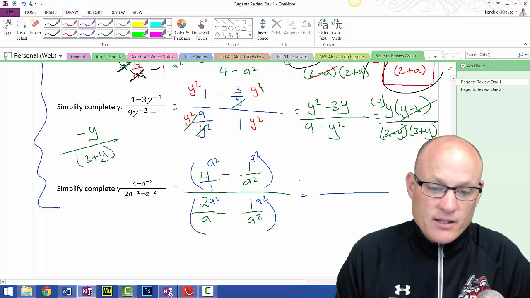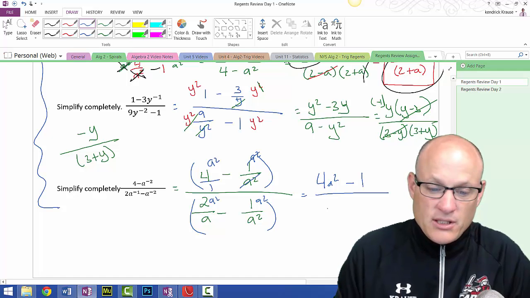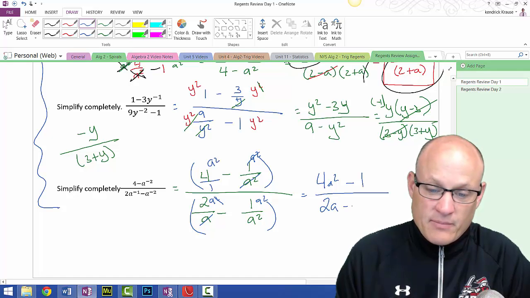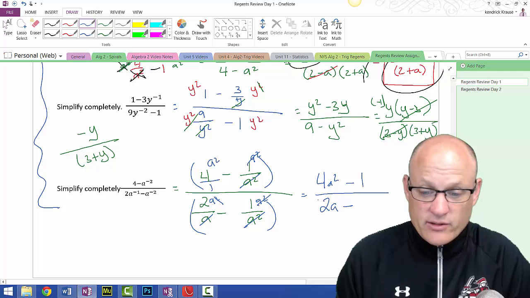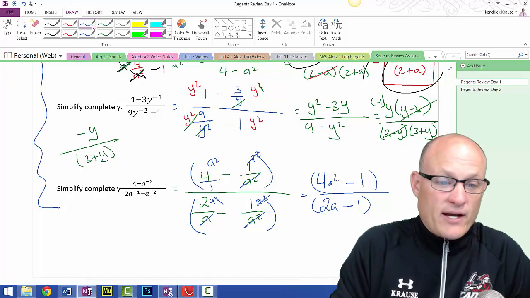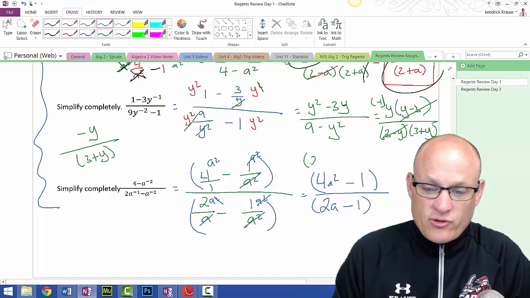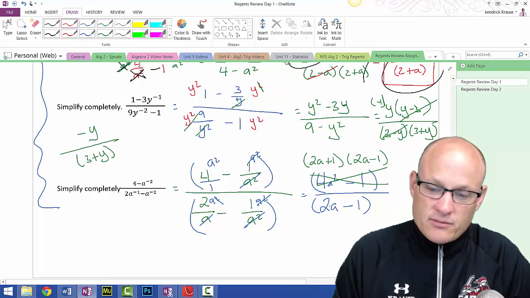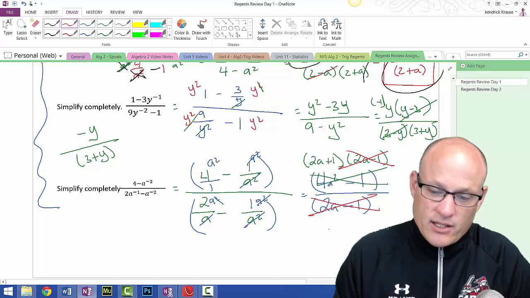So I get 4a squared minus 1. And in the denominator, this a cancels with this a. I get 2a minus, this a squared cancels with this a squared, minus 1. Again, we got a big married couple. This numerator can be factored, and since I'm running out of space, I'm going to do it right here. It's 2a plus 1, 2a minus 1. That's what that factors to, because it's the difference of perfect squares. All right. And final step. This cancels with this, and I'm left with 2a plus 1.